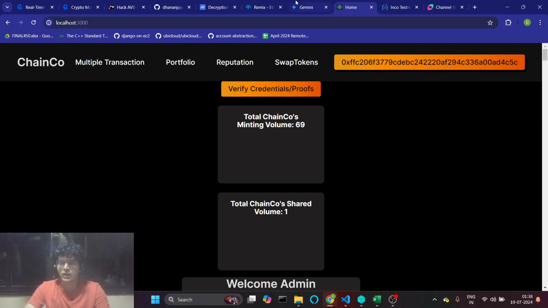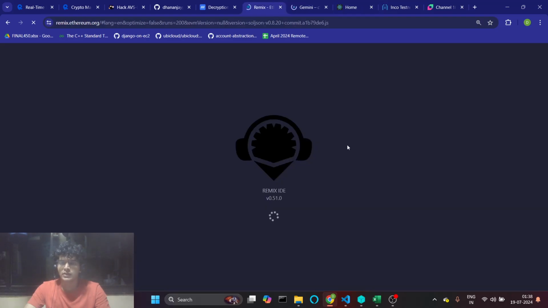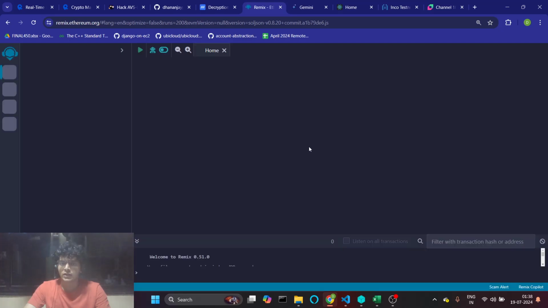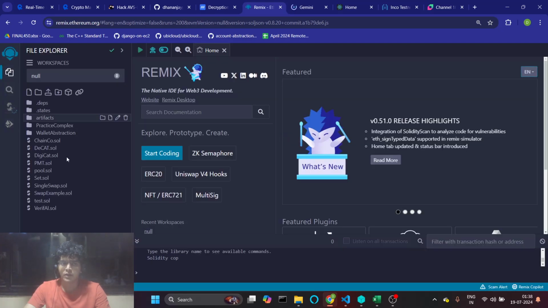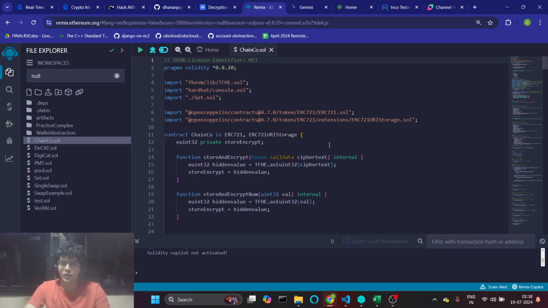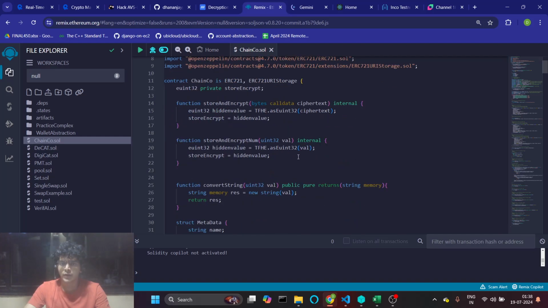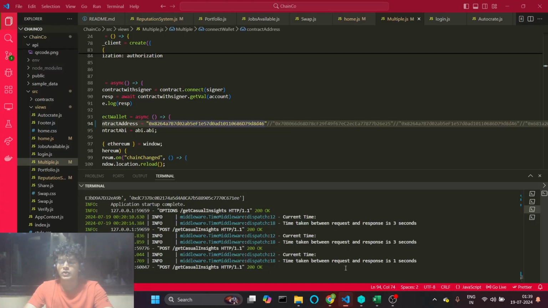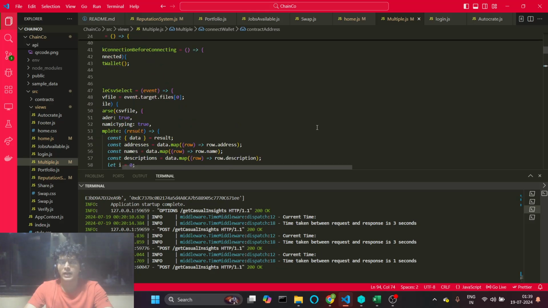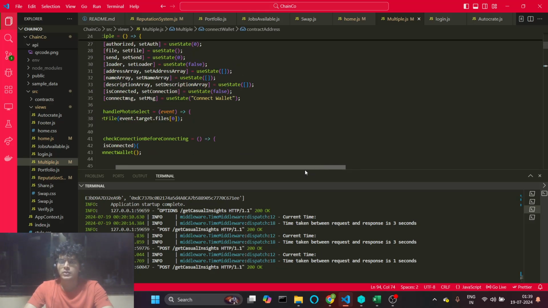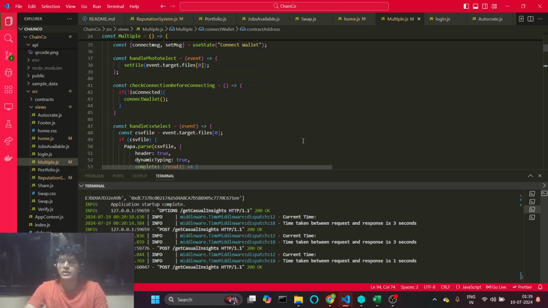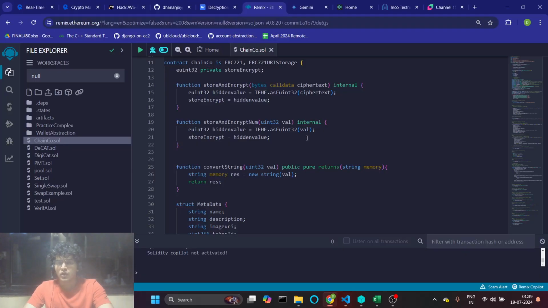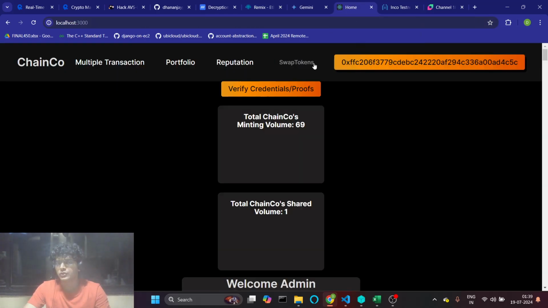So what we do is our smart contract takes in the parameter of uint32 and converts it to an encrypted uint32, and we decrypt it off chain using the FHEVMJS library. So why do we do that? Because we wanted the reputation score, which is an integer value, to be more secure, to be encrypted and to be confidential only to the user that has connected his wallet and no one else.